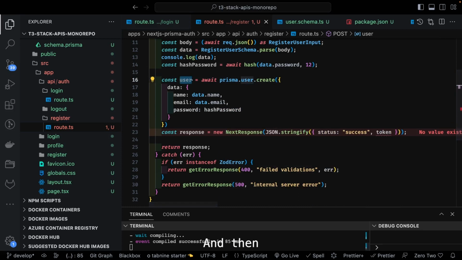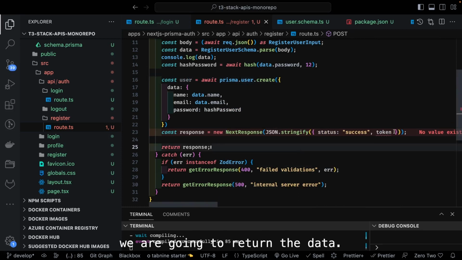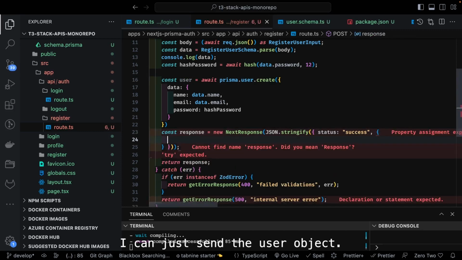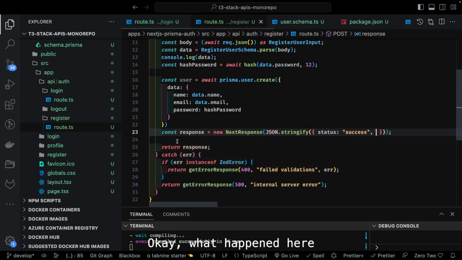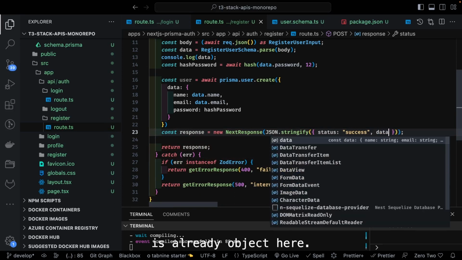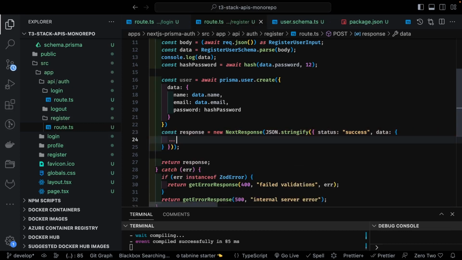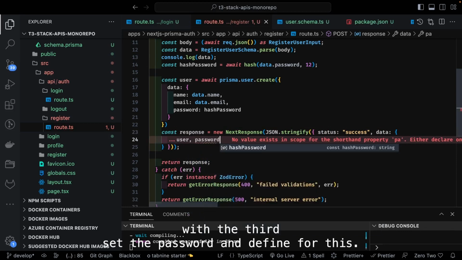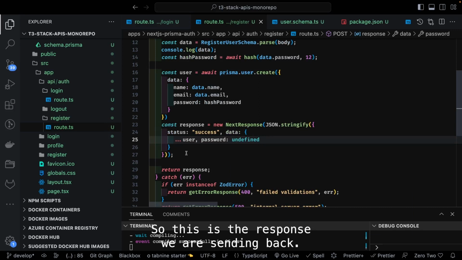And then what we are doing is, once the user is created, we are going to return the data. So here I can just send the user object. Okay, what happened here? This is already an object. Here I can just specify the data. So I'm going to send the whole user object, and I will just set the password and define for this. That's it, right? So this is the response we are sending back.